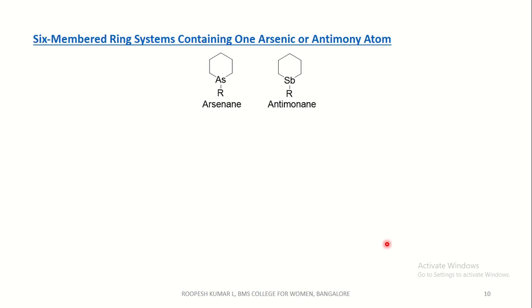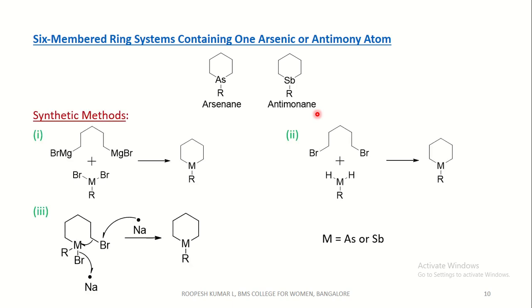Coming to the 6-membered ring systems containing one arsenic or one antimony atom. If it contains one arsenic atom, then it is called arsenane. If it contains one antimony, it is called antimonane. Coming to the synthetic methods, this is a Grignard reagent, which reacts with metal dibromide to give arsenane and antimonane.